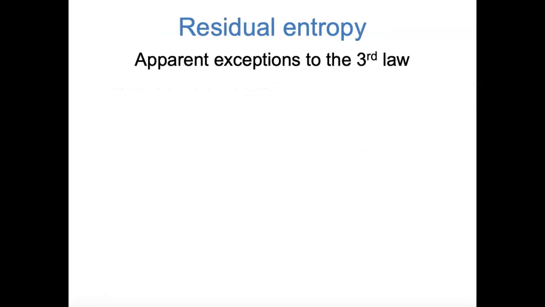Next, I'd like to circle back to the third law of thermodynamics and talk about kind of an interesting case where the third law appears to break down. In the previous video, we said that the third law of thermodynamics tells us that at absolute zero temperature, a perfect crystal has zero entropy. But we also mentioned that the third law assumes that there's no degeneracy in the ground state of that perfect crystal.